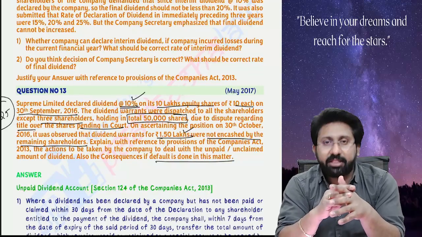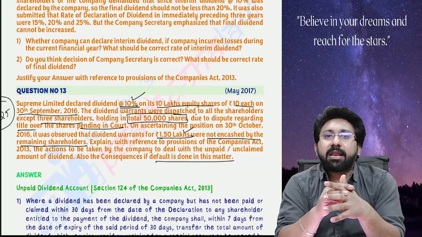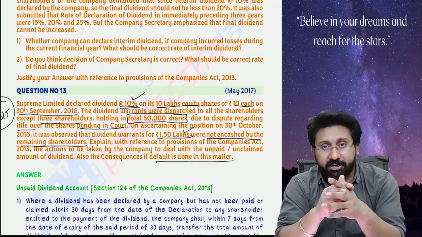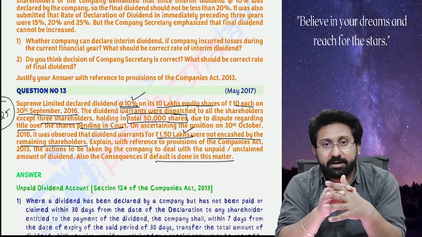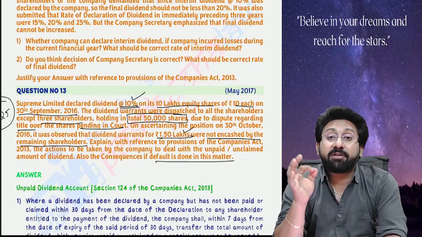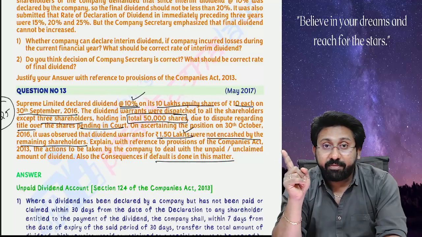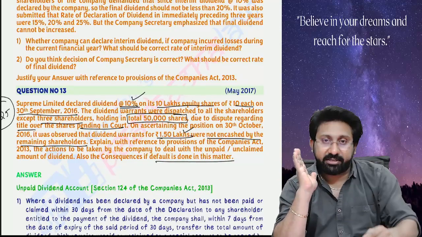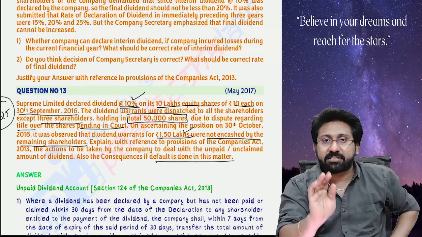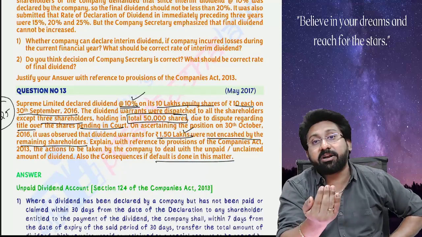If there is any default in that, then the company will be liable to pay 18% simple interest. 18% simple interest, minimum 1000 per day of default, and the board of directors has to pay with an imprisonment also for 2 years. So these are all the various consequences of not paying the dividend after declaring it.